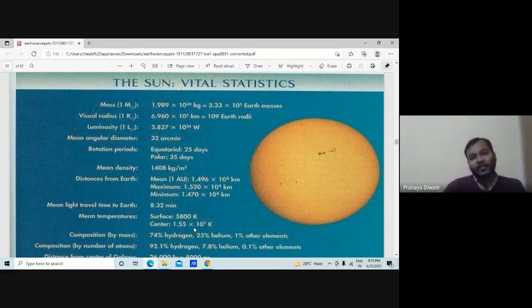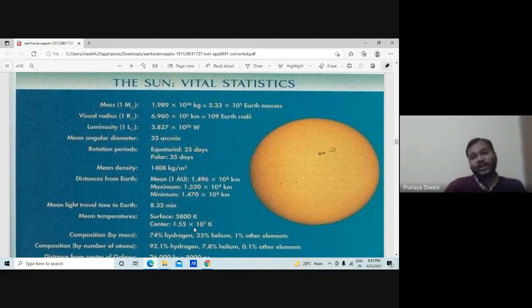Then the visual radius of the sun is 6.960 x 10^5. Then you have the luminosity, which is 3.827 x 10^26. Then you have a mean angular diameter. Then you have a rotation period, which at the equator is about 25 days.